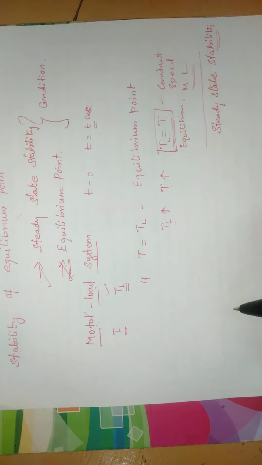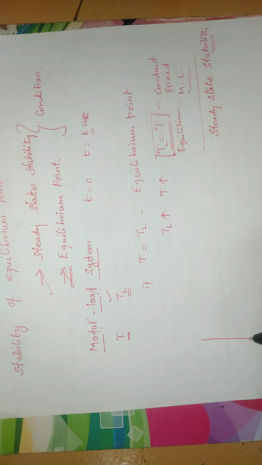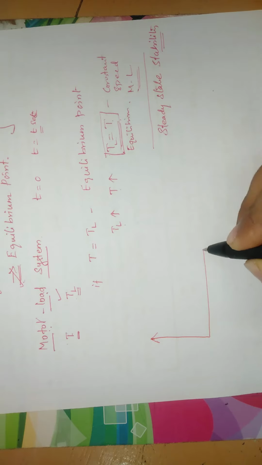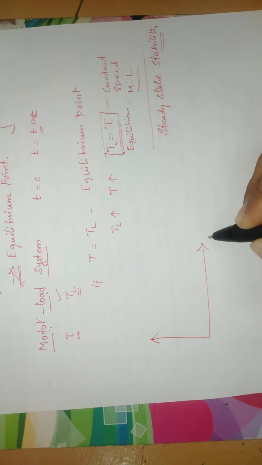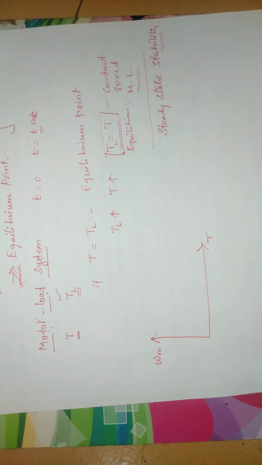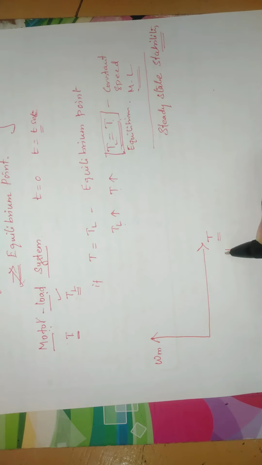Now I am going to draw a graph. On the y-axis we have omega m, the speed of the machine, and on the x-axis we consider torque. Here we have T and TL: T is the motor torque, TL is the load torque.